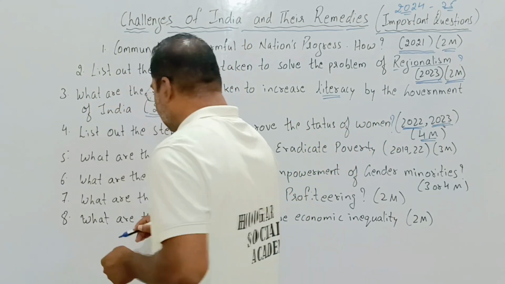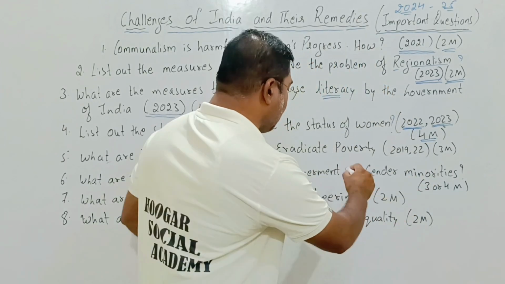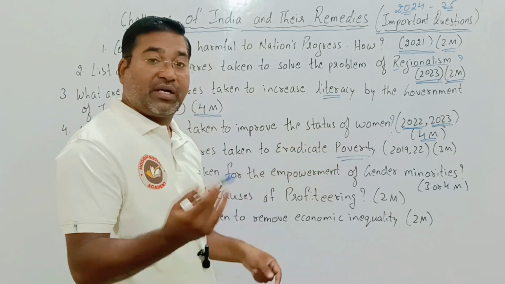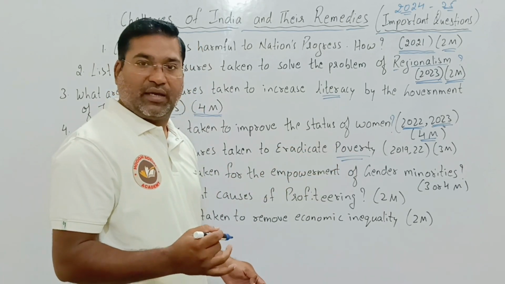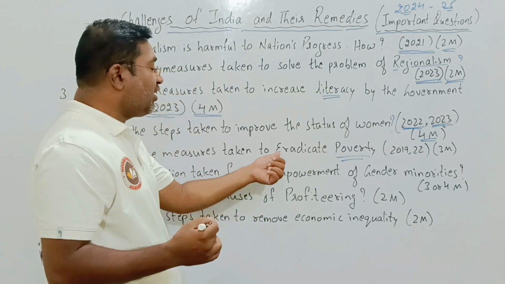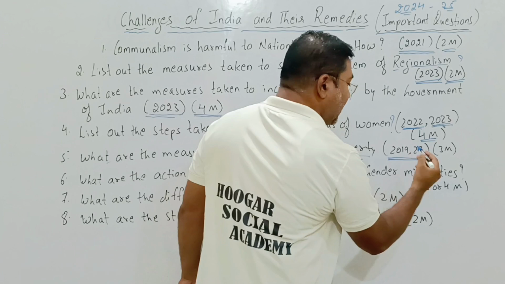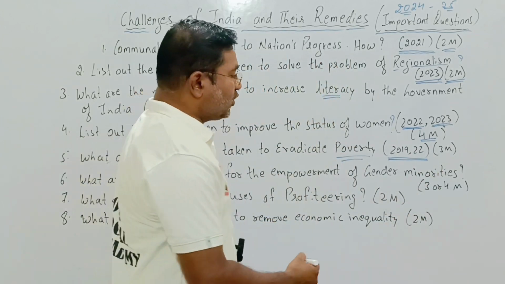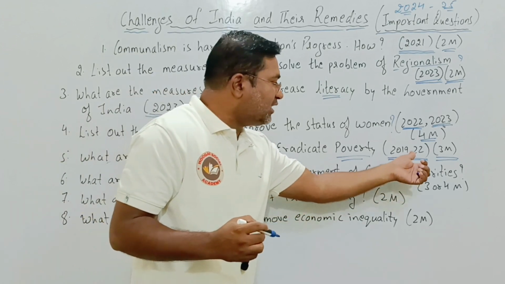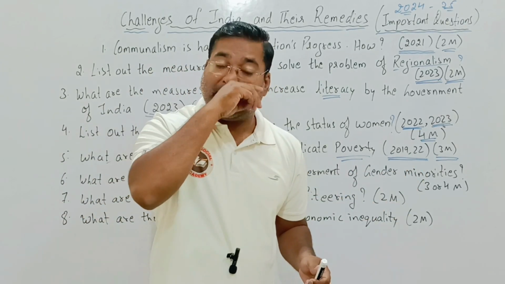Okay, the very fifth question now: what are the measures taken to eradicate poverty? One of the biggest challenges of India. For the eradication of poverty, what steps have been taken? Many steps have been taken by the government. And this question has been asked in the years 2019 as well as 22, and the question is for how many marks? For 3 marks.